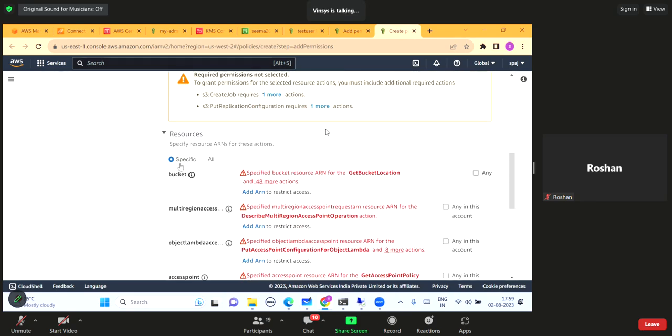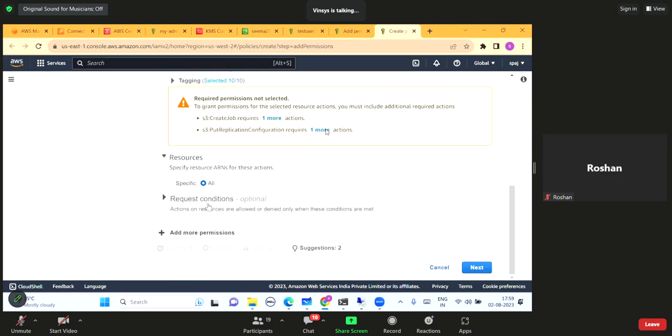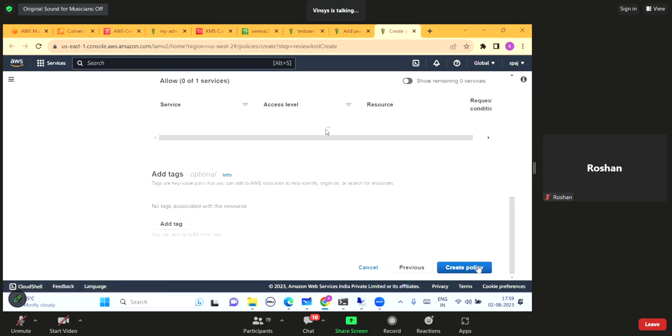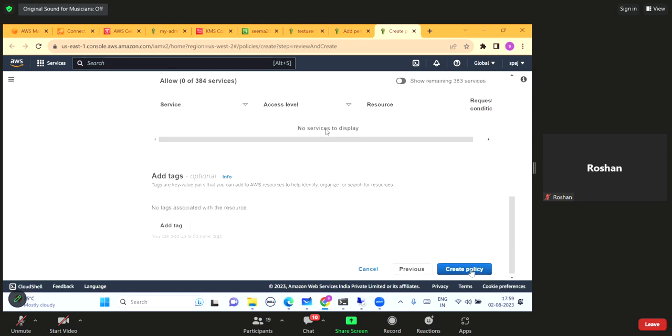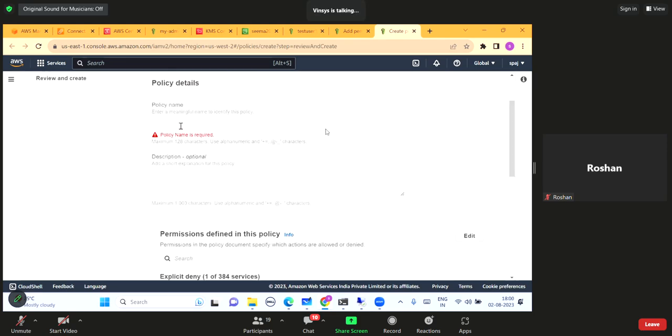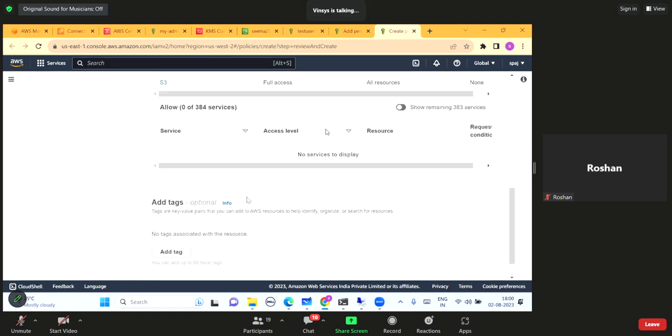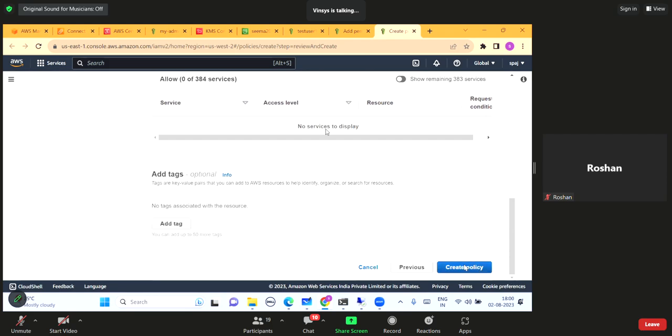Okay, and again resources, let us say all S3 bucket, and that's all. Let me click next. Create policy. Let me give some name to this policy. Let us say it is S3 deny all policy. Okay, so I have created it. It is not the inbuilt one. I have created it myself.